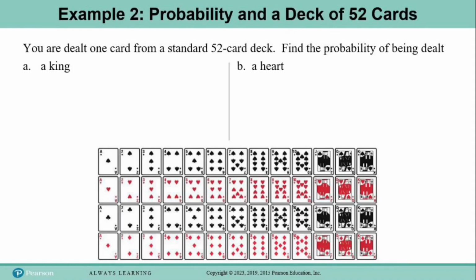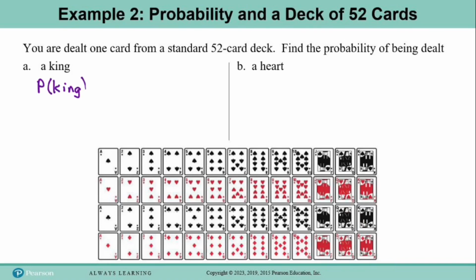Okay, so now let's look at example 2, and let's calculate some probabilities based on a standard 52 card deck of cards. So it says you are dealt 1 card from a standard 52 card deck. Find the probability of being dealt in part A, a king. Okay, so we need to know how many kings there are in a deck and how many cards there are in the total deck. So when we look at the deck, of course, you can see there is a king in each suit. So there are 4 kings in our deck.